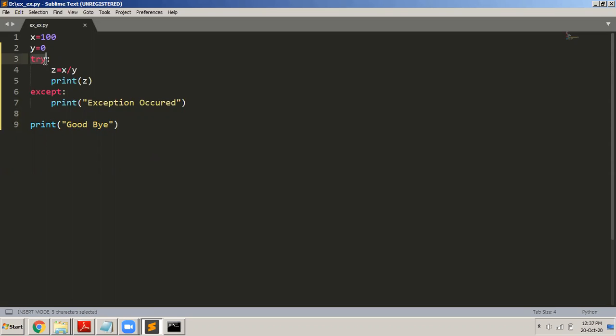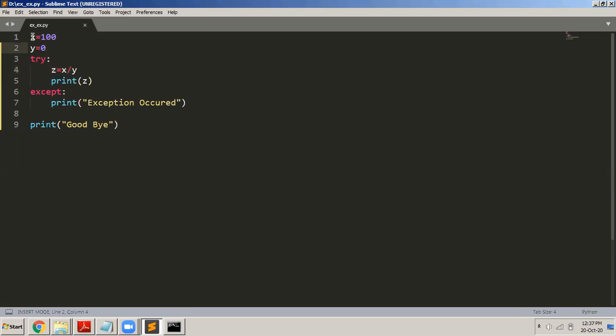I added this try block. All statements which you think will result in a runtime error, those you write in the try block. So I know this statement has got a problem. It may so happen that sometimes the value of y may become 0 and I may try to divide by 0. So I know that potentially this statement here has a chance to result in a runtime error. So I write that in the try block.